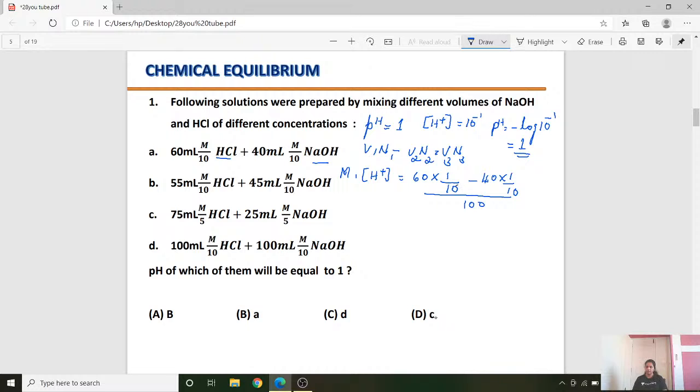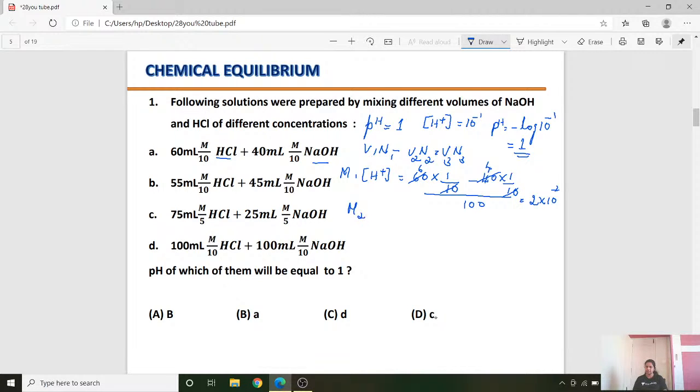If you calculate here, this will be 6 times and this will be 4 times. 6 minus 4, that is 2. Right? So you are going to get 2 into 10 to the power of minus 2. Whatever it is, you are not getting 10 to the power of minus 1, so we need not go into so much detail. We need to get the H plus concentration as 10 to the power of minus 1. We will check the second one now.